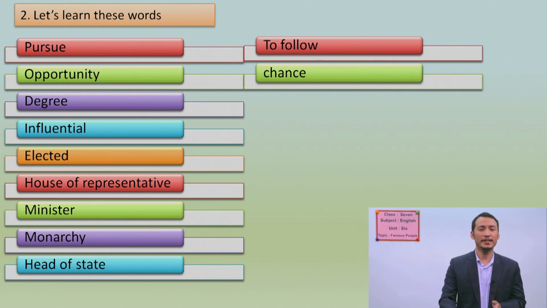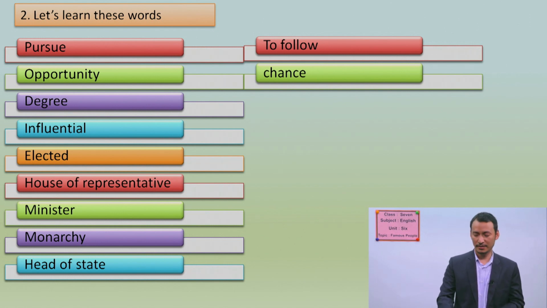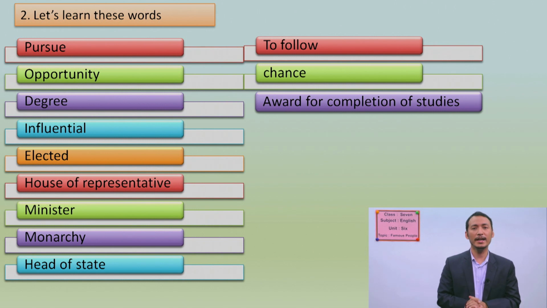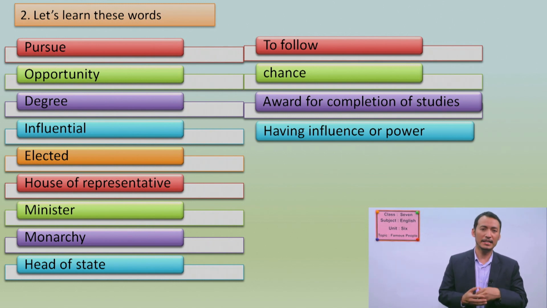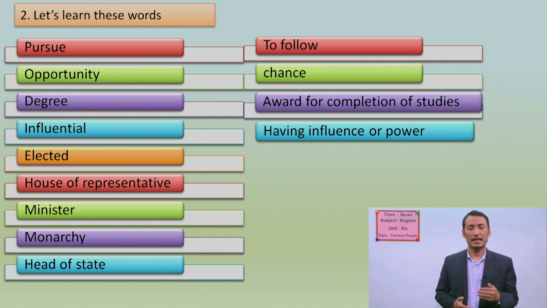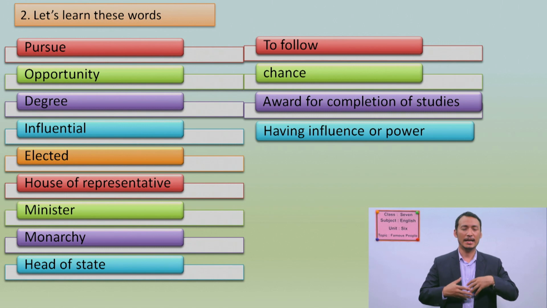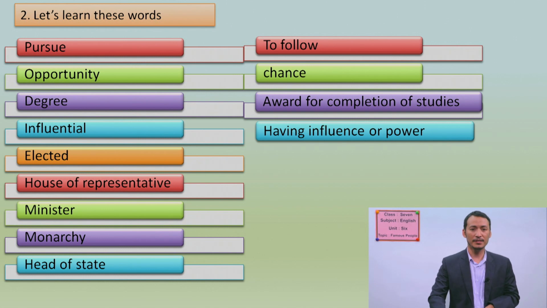So another one is degree. The word degree means having an award after the completion of a certain study. You study and get the degree after the completion. Another one is influential. Influential means having influence or power over others. An influential person can impress you and give a kind of power so that you respect that person, and you can also follow his lifestyle or the way that he has done something. Okay, so that's the influential person.